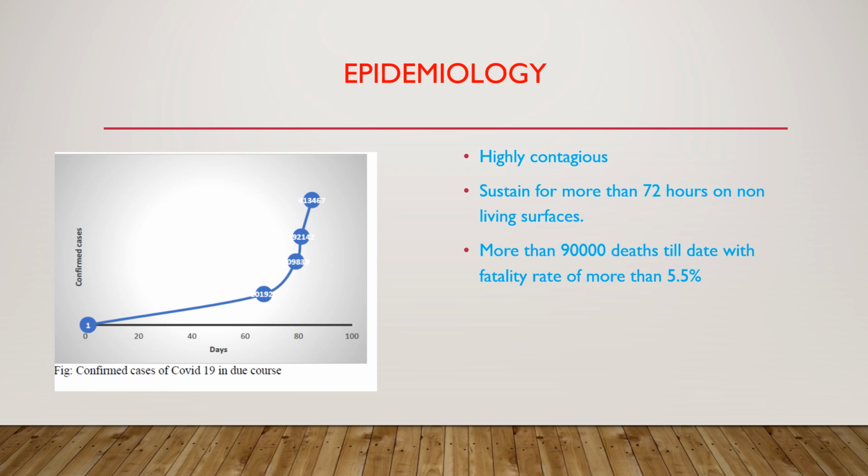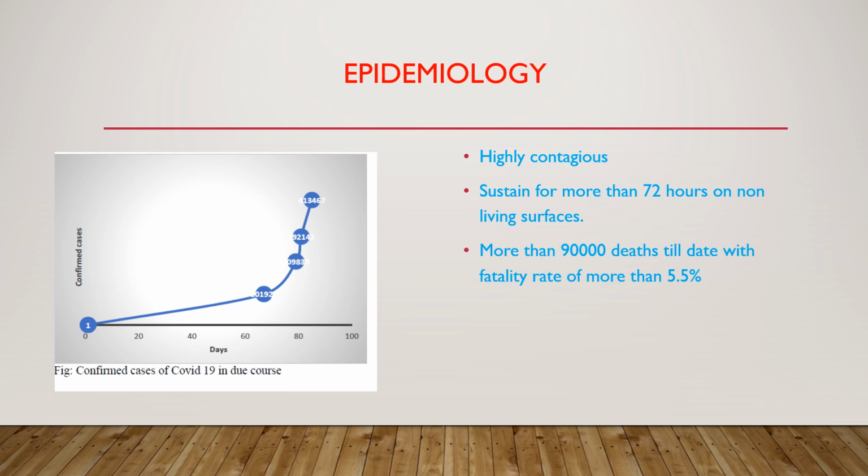We also know that the pathogen can survive for more than 3 hours in the air, and for more than 72 hours on other surfaces. We know this much, but there are still so many things we don't know.